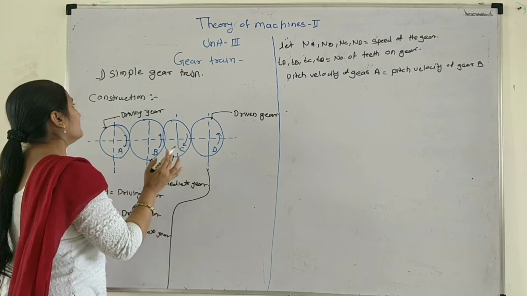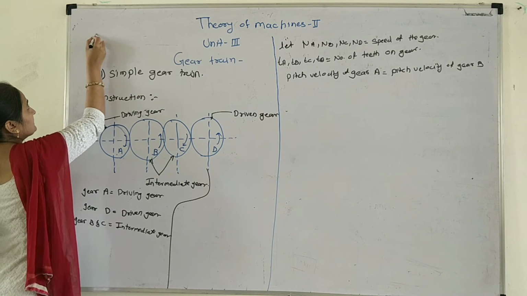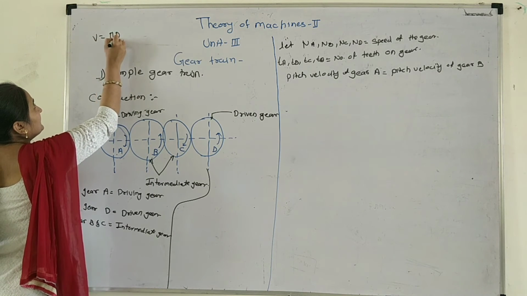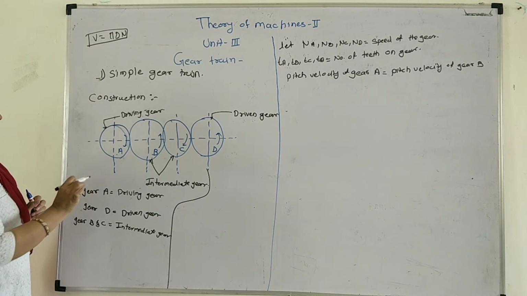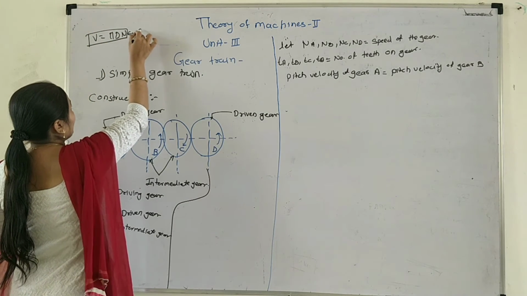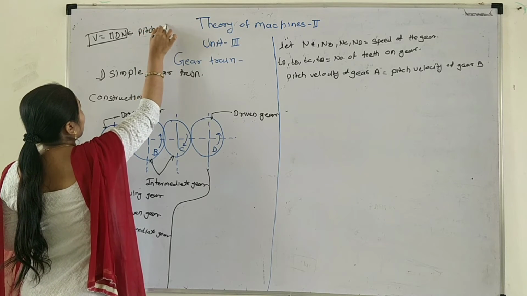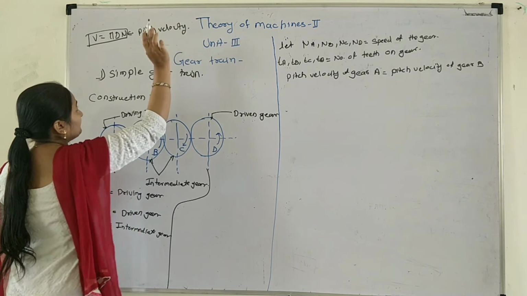Then what is the pitch velocity? Pitch velocity is pi d n. Okay, this is the formula of the pitch velocity.